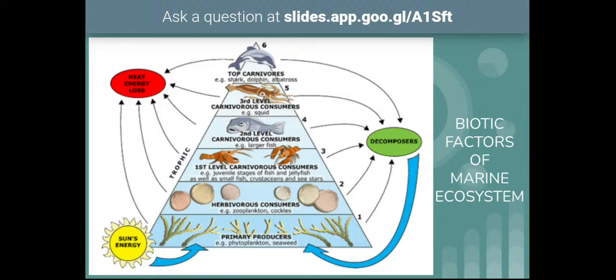And some benthic producers are also there. Not only the pelagic organisms, benthic organisms also produce food, like some microalgae, diatoms, and macroalgae, big plant-like structures called kelps. An example for kelp is Macrocystis pyrifera, and some sea grasses like Zostera. All these are also important autotrophs present on the benthos.